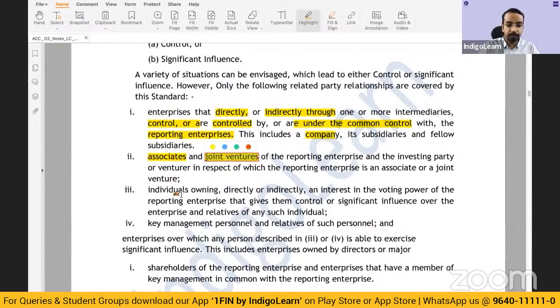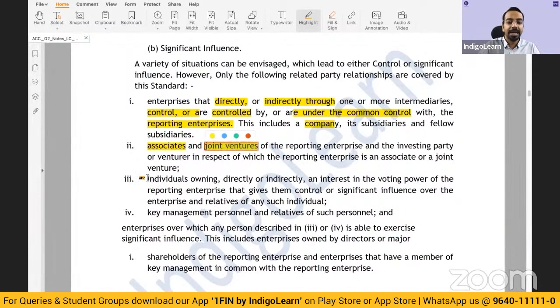Then individuals owning directly or indirectly an interest in the voting power of the reporting enterprise that gives them control or significant influence over the enterprise, and relatives of any such individual. What does this mean? Individuals who have either control. So let us say, as an individual, I own 51% of a company. So I have control, so I become a related party. Or I have significant influence, then also I become a related party. Or relatives of any such individuals, they also become related parties.